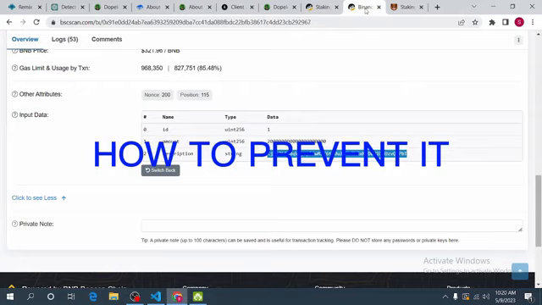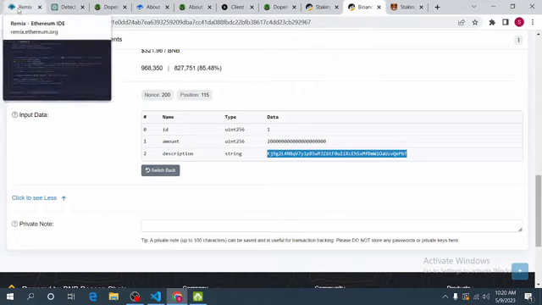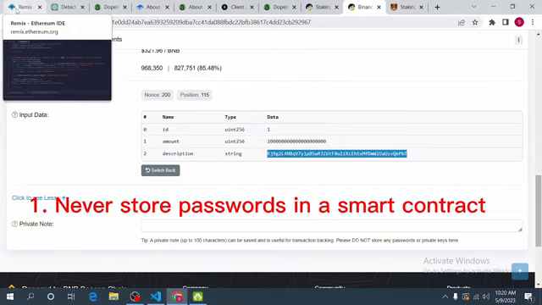So the next thing is, how can we possibly prevent this kind of hack? The first thing is, never store your password in a smart contract.